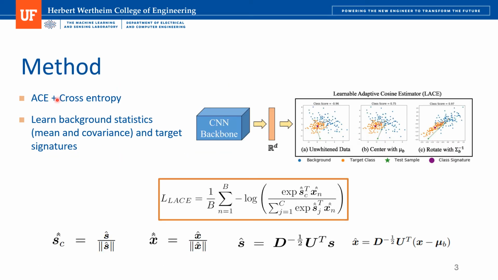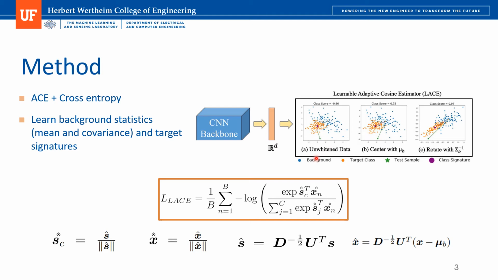Our method takes inspiration from the Adaptive Cosine Estimator, ACE, approach coupled with cross-entropy loss. LACE is integrated into a deep learning framework by using the convolutional neural network backbone to extract a high-dimensional feature vector representation. Our approach then applies data whitening, a powerful transformation used to normalize the data.